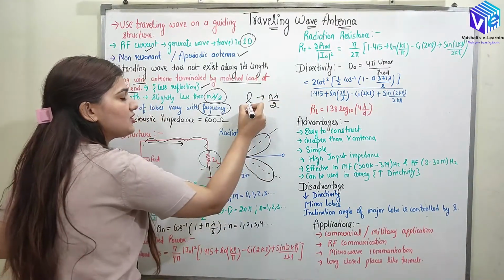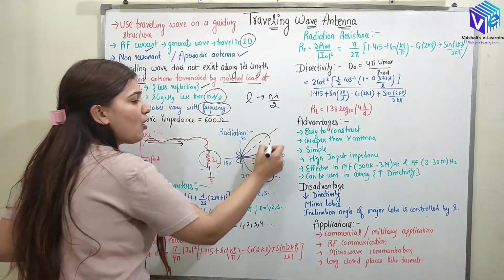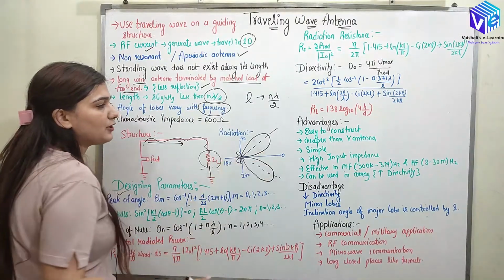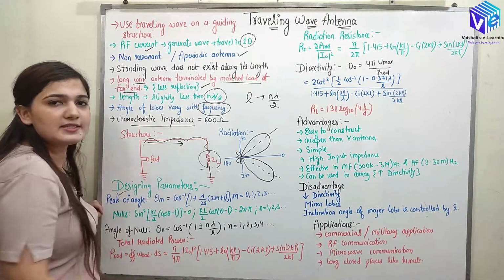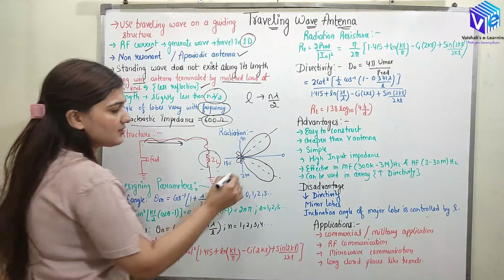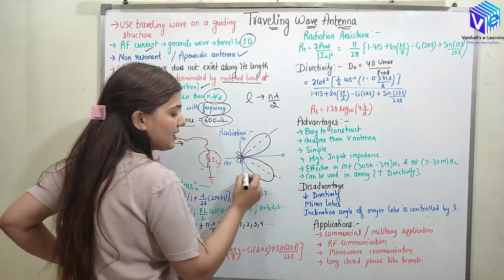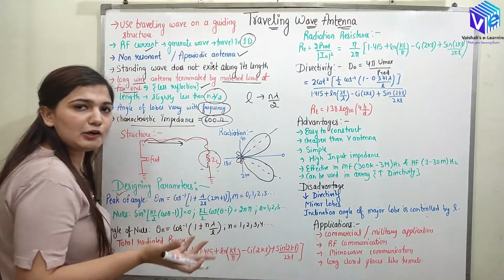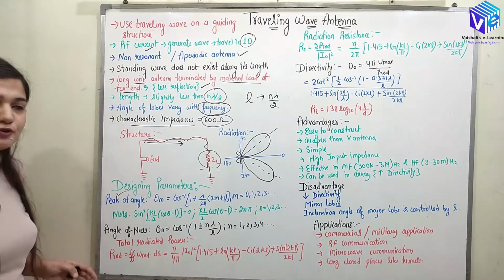If I change L or if I change lambda, the angle of maxima, the angle of peak, is going to change. This is how the radiation pattern will look, and it will have a characteristic impedance of 600 ohm. You can see the maxima is somewhere between 0 to 90 and 0 to 270, and here we will have a lot of minor lobes as well. So this is the structure, this is the radiation. I hope you understood both of them.